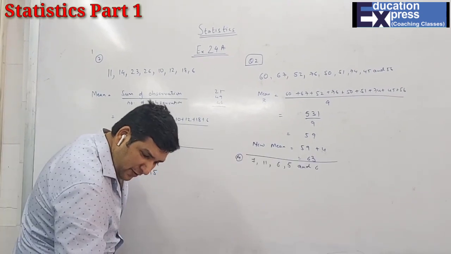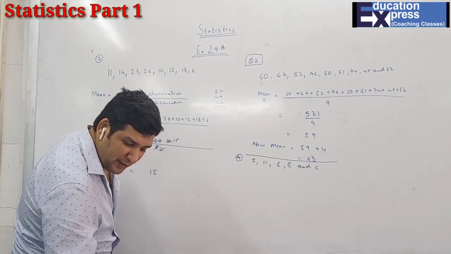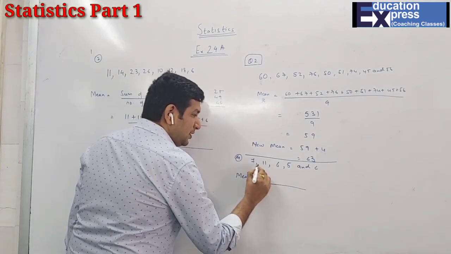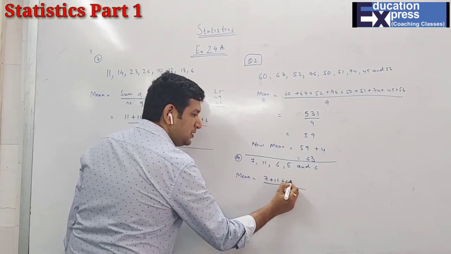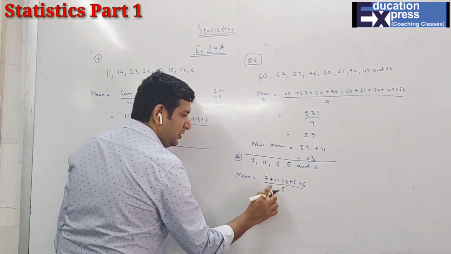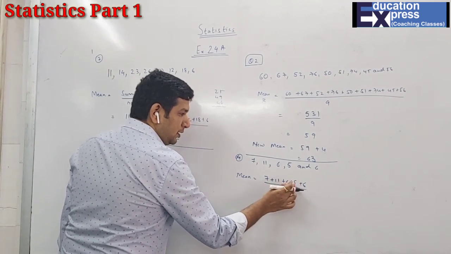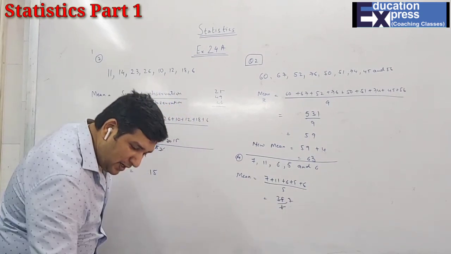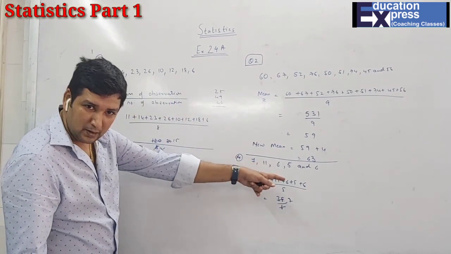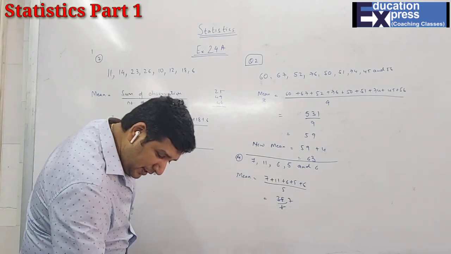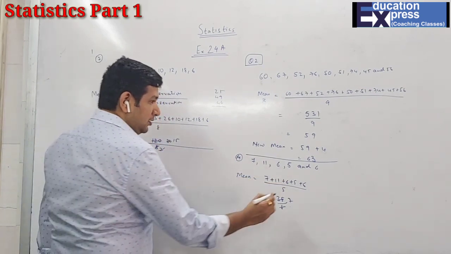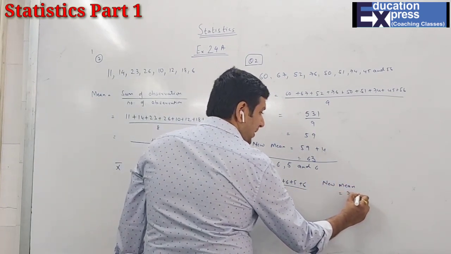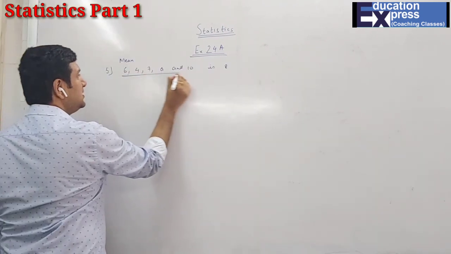Fourth, if each number given is diminished by 2. First I find the original mean, students, over here. So my original mean over here will be 7 plus 11 plus 6 plus 5 plus 6 divided by 5. 18, 24, 29, 35 upon 5, 7. This is my original mean. Now they are saying that each number, not the total number, each number is decreased by how much? 2. Then what's the new mean? That means now the new mean I have to diminish. The new mean will be 7 minus 2. The answer is 5.